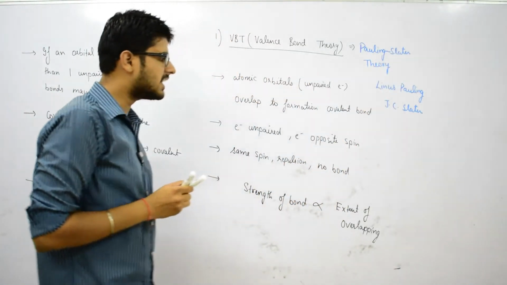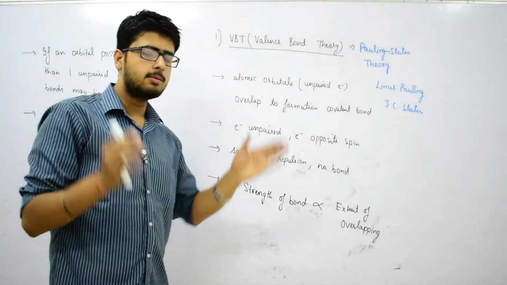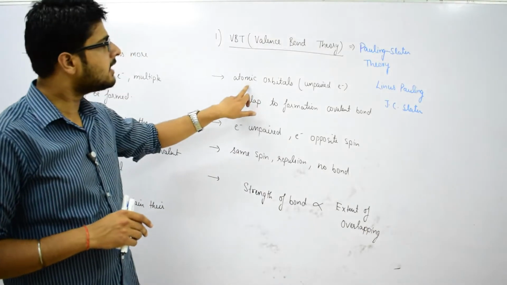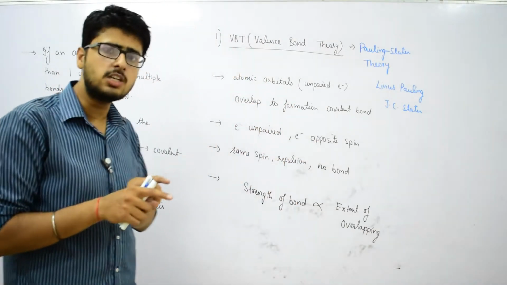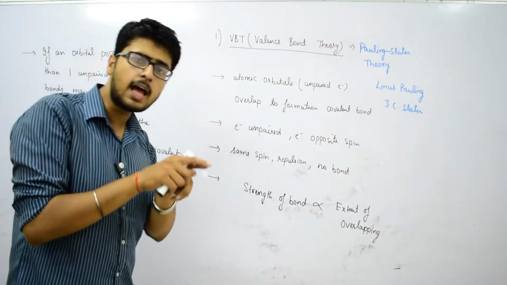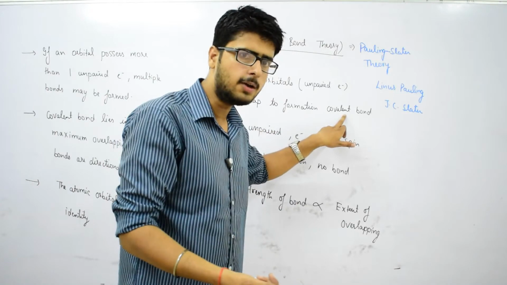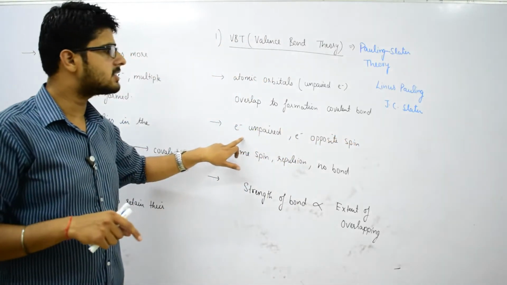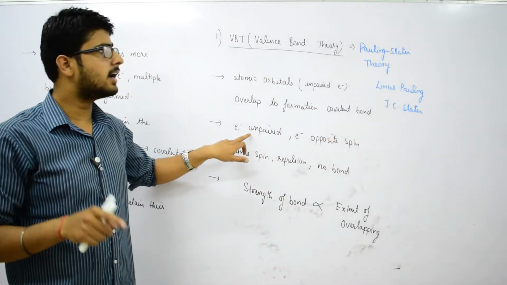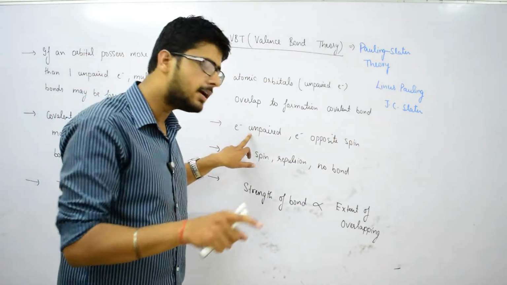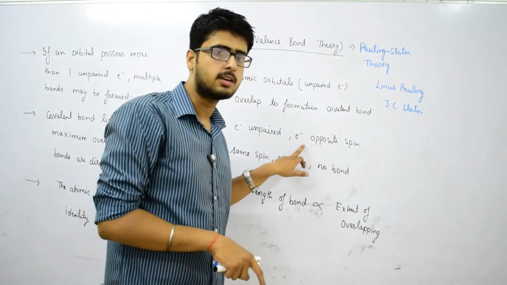So let us see once again the important features. First of all, valence bond theory says, whenever atomic orbitals having unpaired electrons approach each other, they overlap and lead to the formation of a covalent bond. The second point says that the covalent bond will be formed only when the atomic orbitals have unpaired electrons and the electrons should have opposite spin.